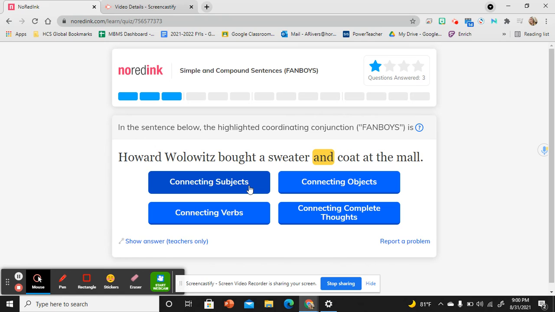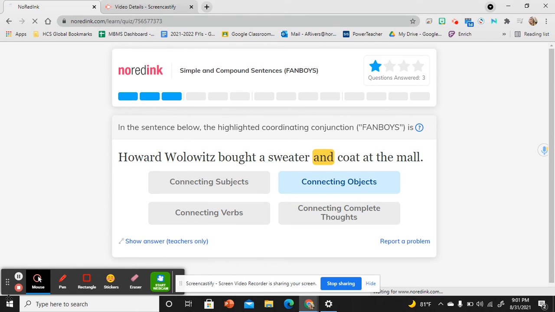They're not doing the action in the sentence. Howard Wolowitz is doing the action. He's the one that bought a sweater. I'm going to check out objects, sweater and coat. They're both objects. And then I'm going to check out verbs, sweater and coat. They're not verbs, they're objects. So I am going to be selecting objects.